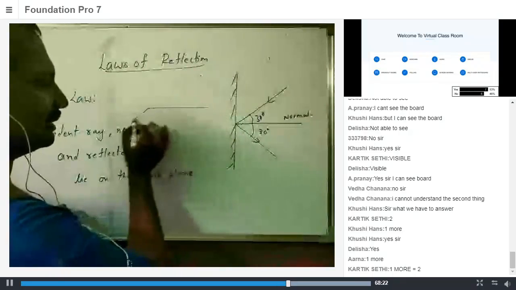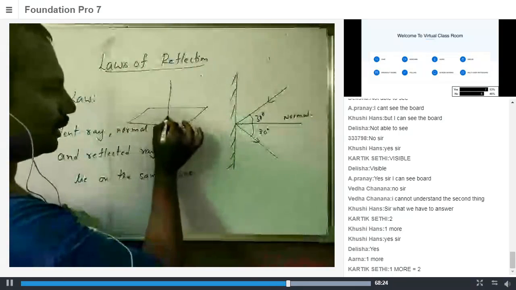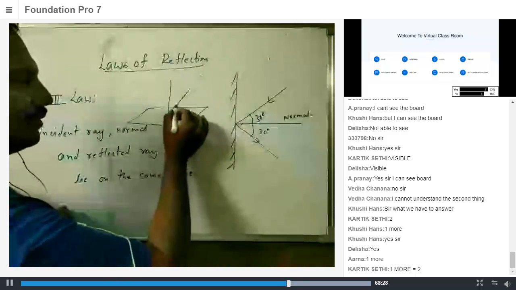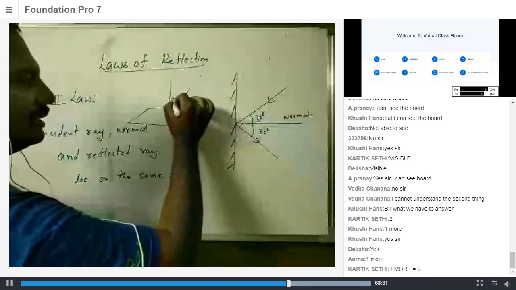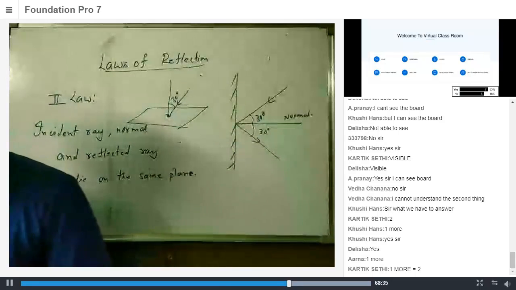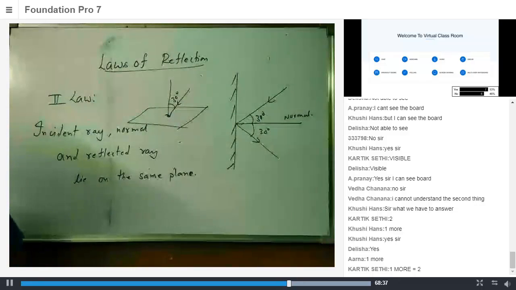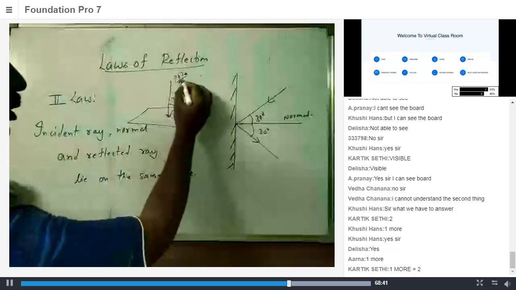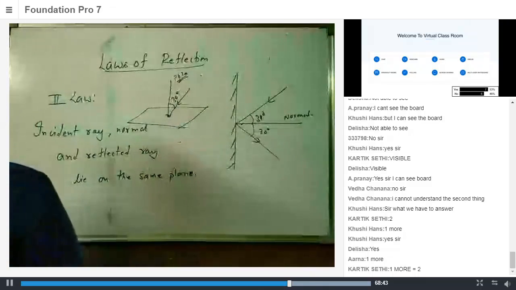Let's say this is the surface. I have a pole here, right? Now there is one ray which is coming and making 30 degrees with this. Now how many more lines can I draw at 30 degrees to the pole? How many lines can I draw which are at 30 degrees with this pole?